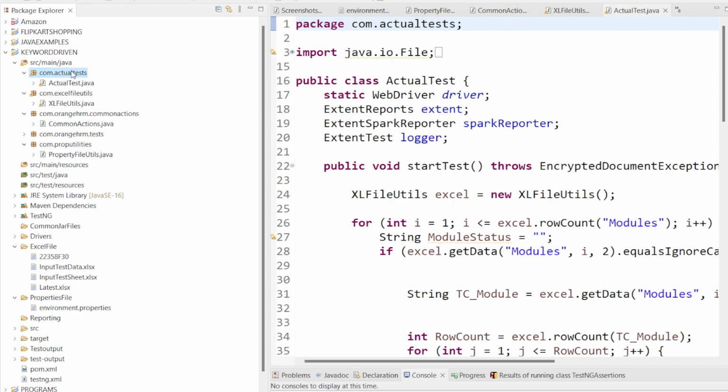In your case, you can mention any name you want. In this test package I am containing all the test cases which I am going to automate. Those test cases we will store inside this actual tests package by creating one class called actual test. Likewise we can increase the test case count, but all the test cases will be present only inside this actual test.